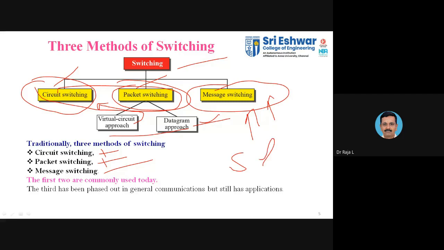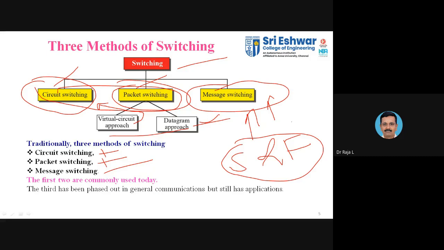Whatever data you receive, you store unless you find a particular path to a neighbor or to the destination. Then, if you find an alternative or suitable path, you forward the data. That is why message switching is called store and forward switching.